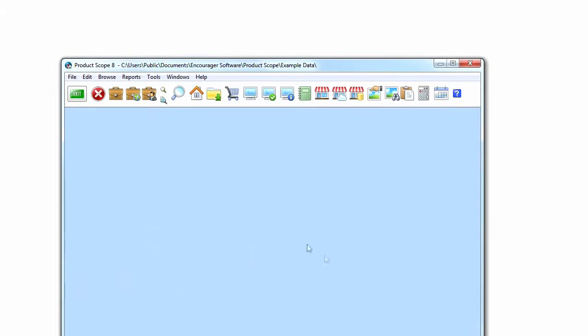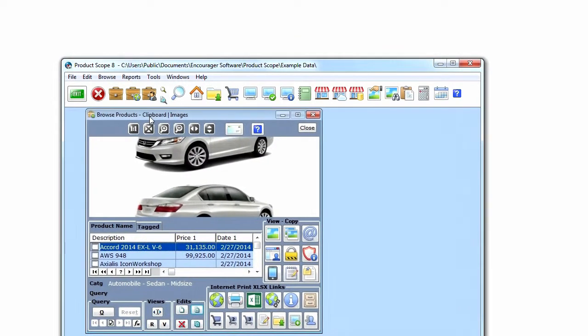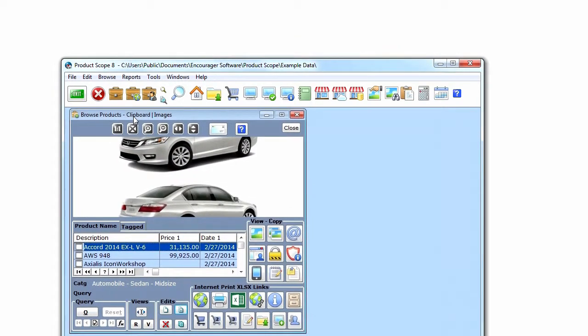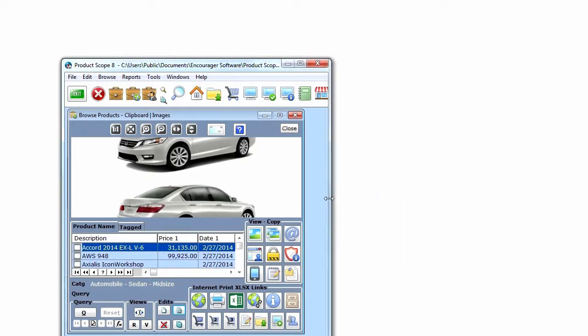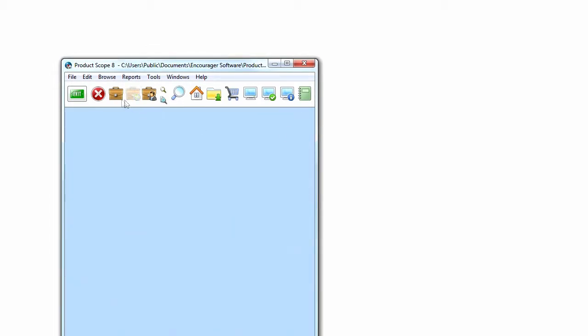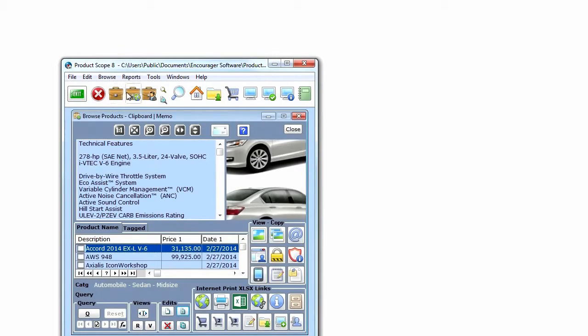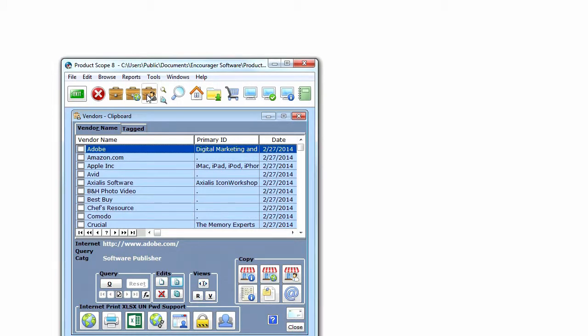We also have clipboard size windows, and you can reposition a clipboard browse and also resize the frame to create a much smaller footprint on your computer screen. It's available in clipboard memo, clipboard images, and also a browse vendor's clipboard.